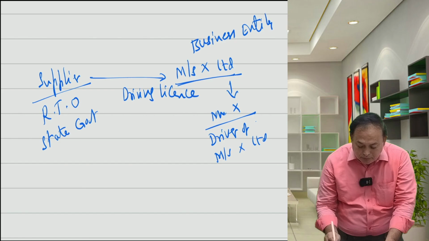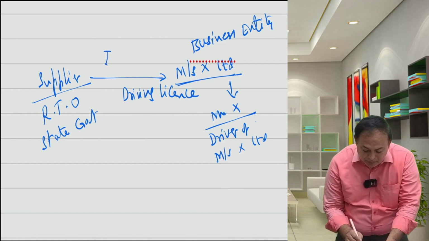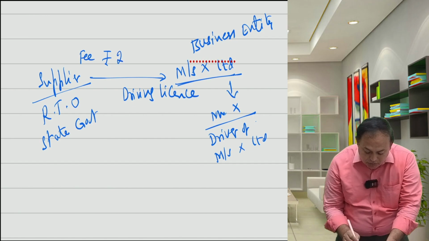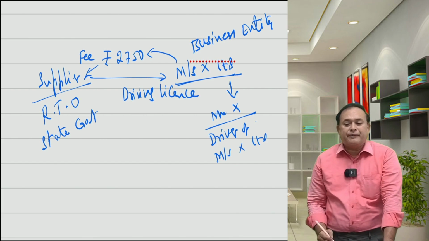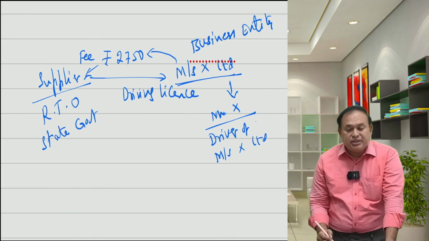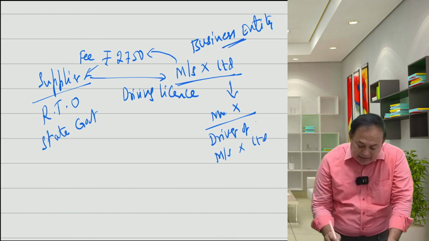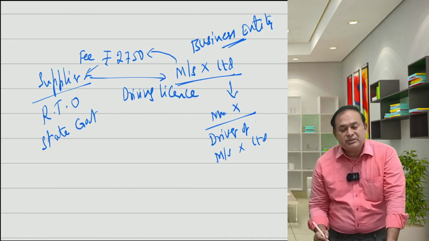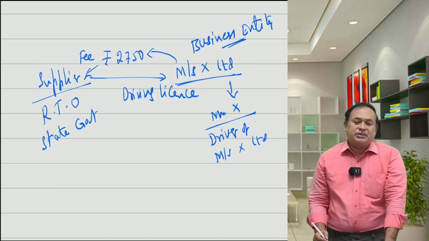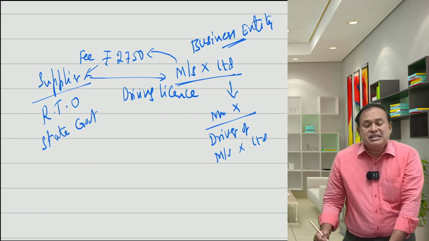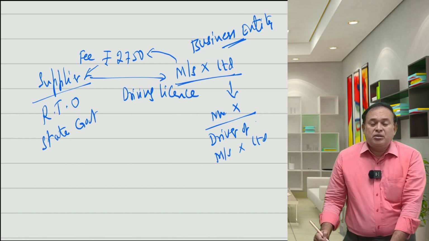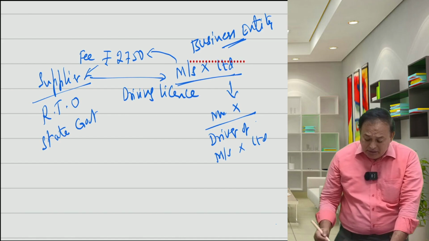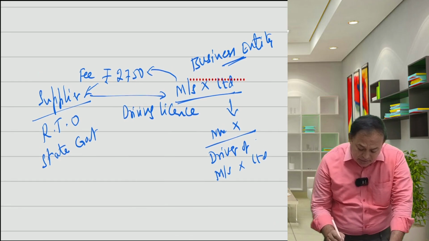Now, what is the driving fee? Let us say 2,750, paid to the supplier. In the given case, the business entity is the recipient. Is it not a forward charge? It is a reverse charge. If it is a reverse charge, what is the business entity's turnover?